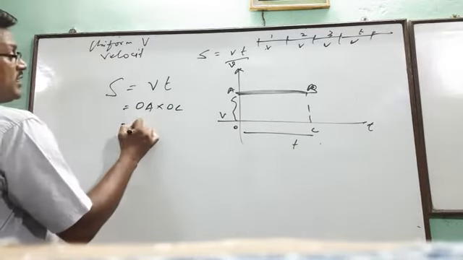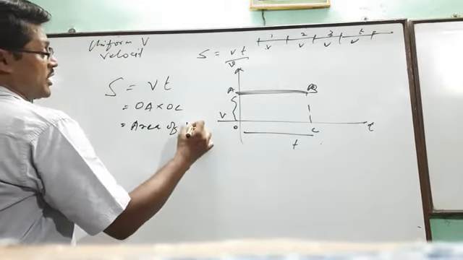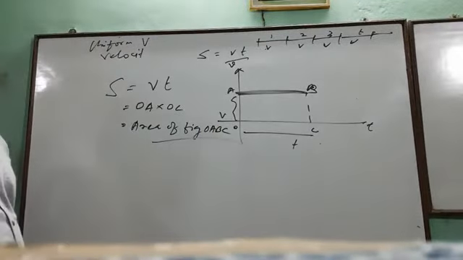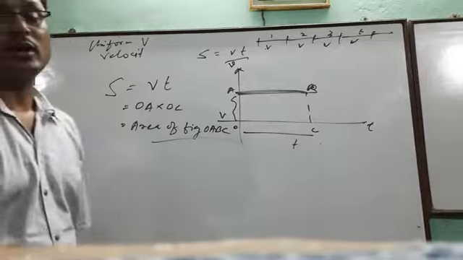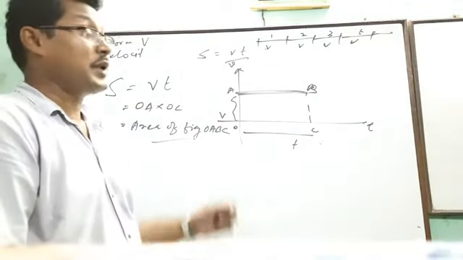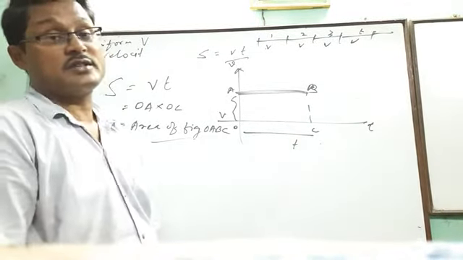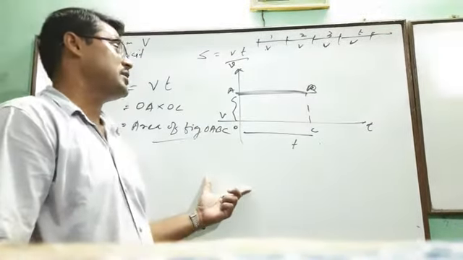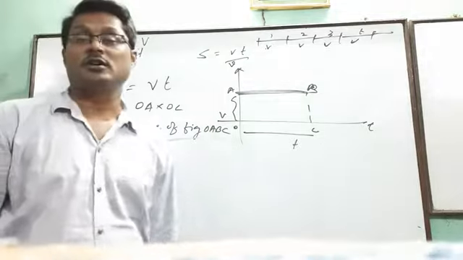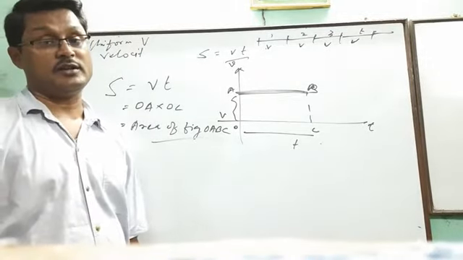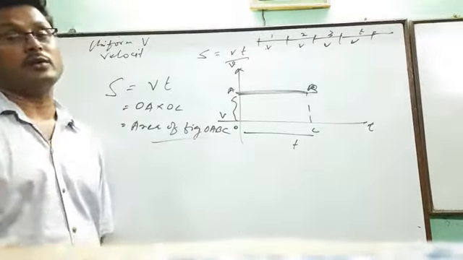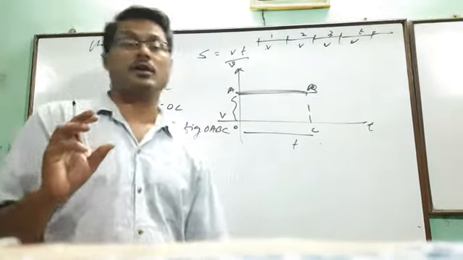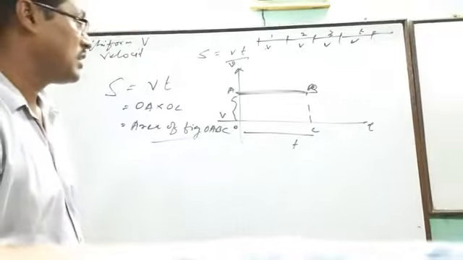So you can say that this is the area of the figure OABC, a rectangle. You have to keep in mind that if it is asked to find displacement from a V versus T graph, then you have to find the area. So from the area we can find displacement. Displacement can be measured from the area of the V versus T graph.